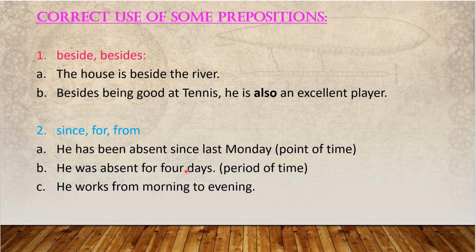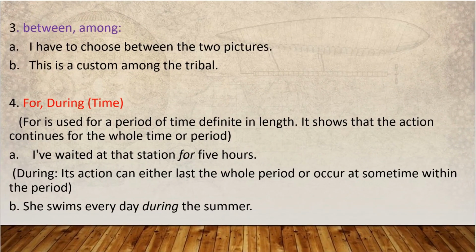He works from morning to evening. So we use from for a particular starting time to an ending time. When we use from, generally it is followed by to. Then next, between, among. Between is used before two particular things, between two things, and among we use for more than two. I have to choose between two pictures. I have only two pictures, I have to choose. I sat between Ram and Raj.